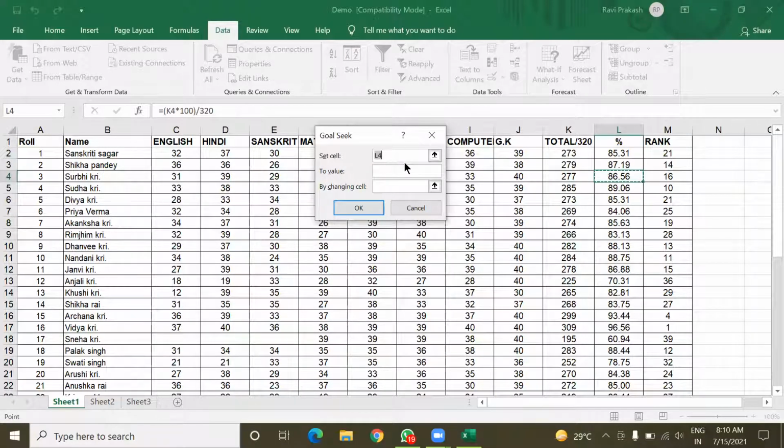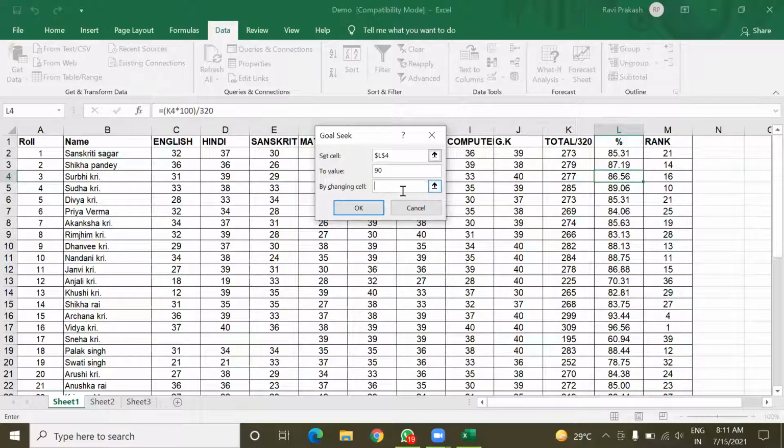I'm going to select this cell address, meaning now this cell is set here. Now the To value. Previously you can see she already got 86.56%, but I want to make it 90%. So in this To value, I am going to enter 90.